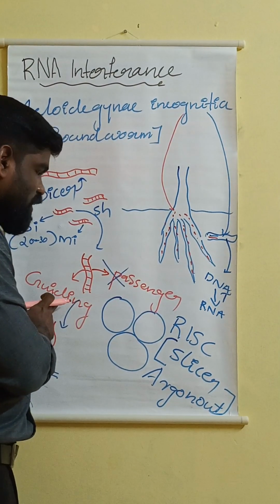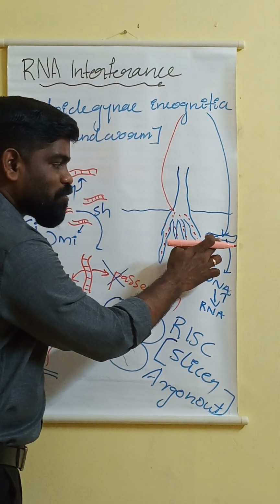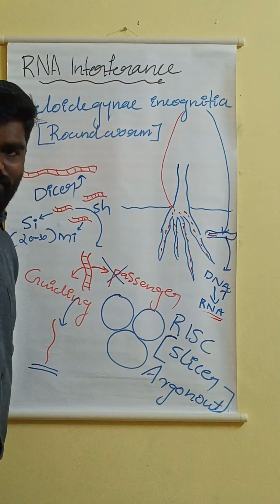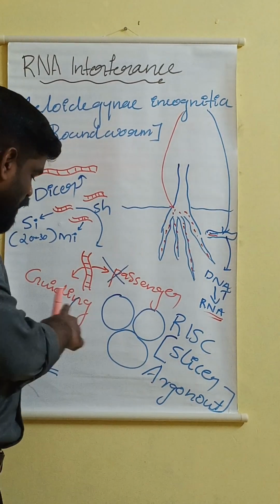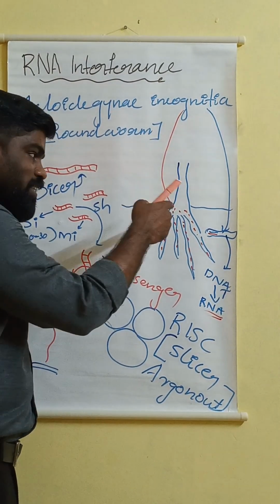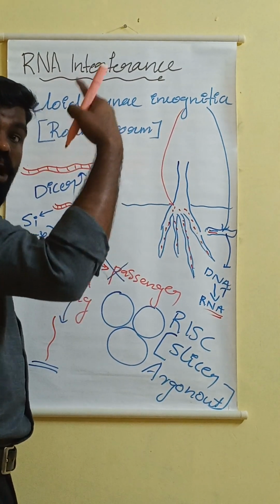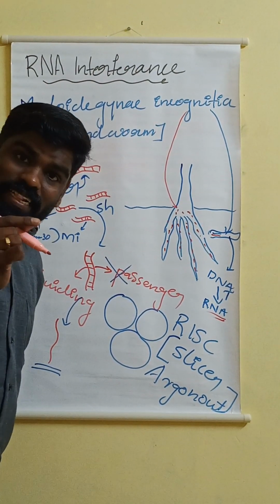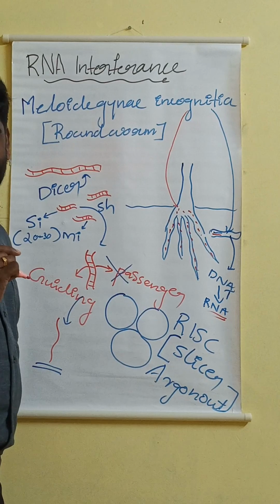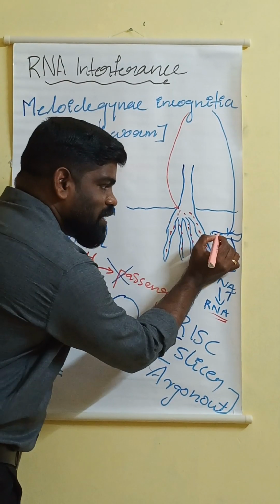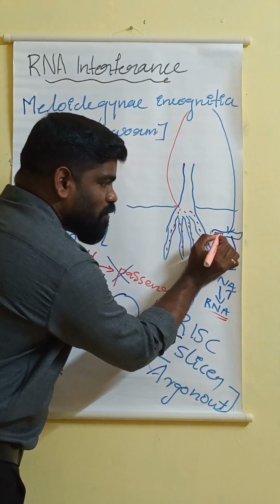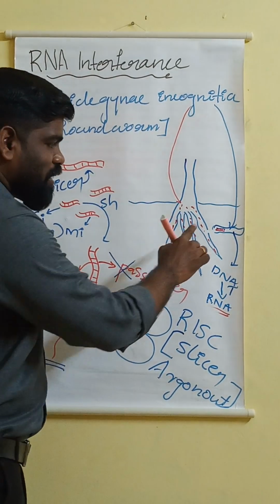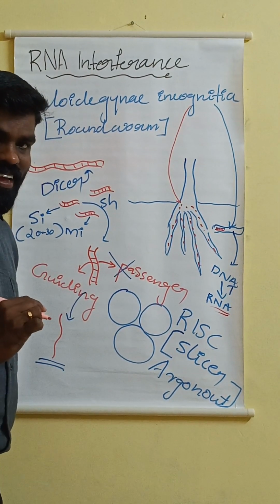See, the guiding strand which is present in the root of the tobacco plant is complementary to the RNA which is present in Meloidogyne incognita. So what will happen? Yes, if it is complementary, it will be associated. Now it becomes a double stranded RNA.